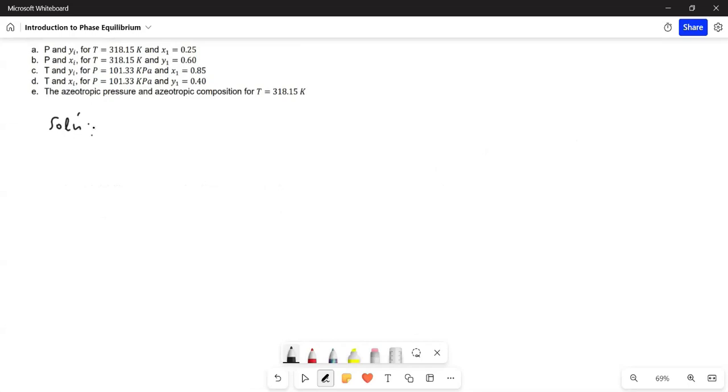Just like in the previous example on the bubble point and dew point calculations, for letter A, let's identify what type of calculation we need. So we're looking for pressure and the vapor. So bubble P. This is a bubble P calculation. And so the first step that we did before is, given T equal to 318.15 Kelvin.